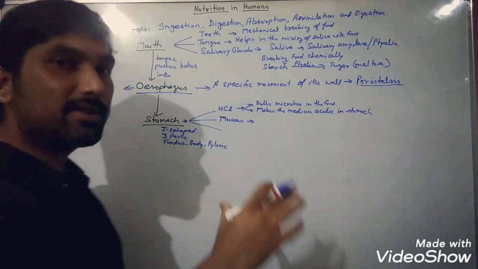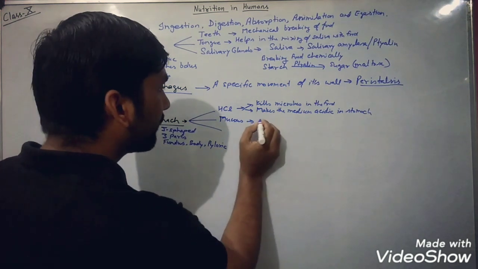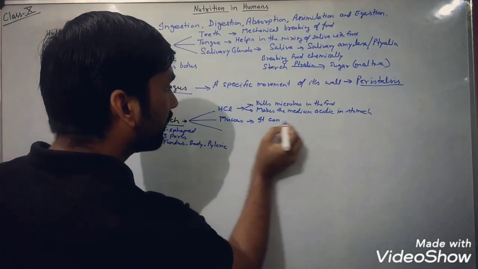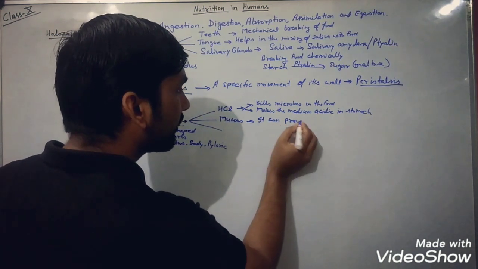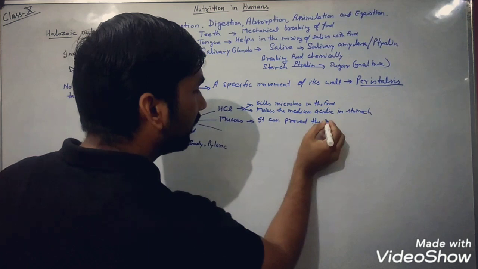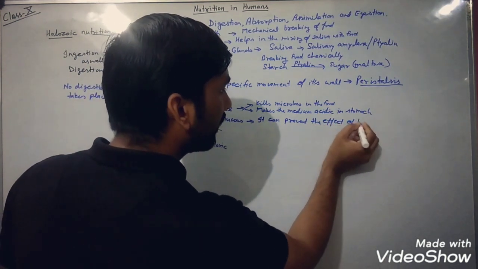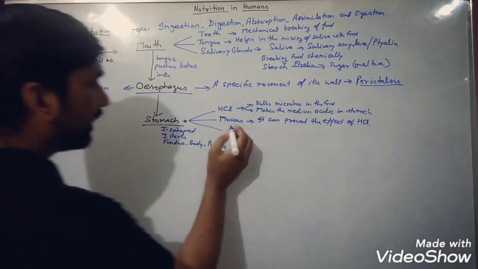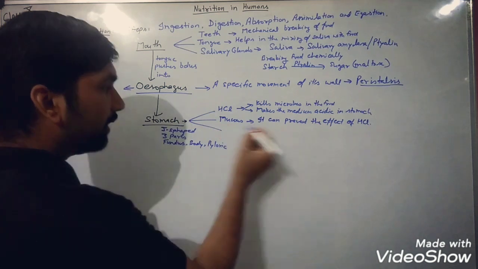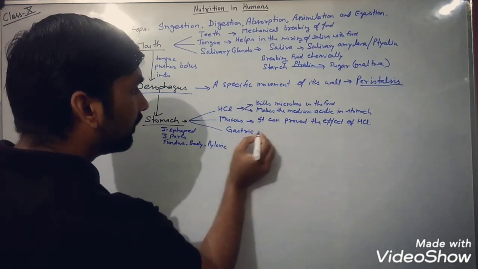So mucus is released inside the stomach, again in the inner wall, so that it can prevent the effect of hydrochloric acid. And finally, the stomach is going to release some digestive juices that are known as gastric juices.